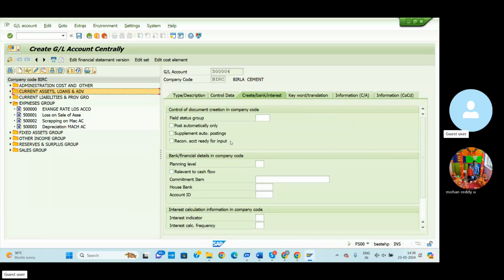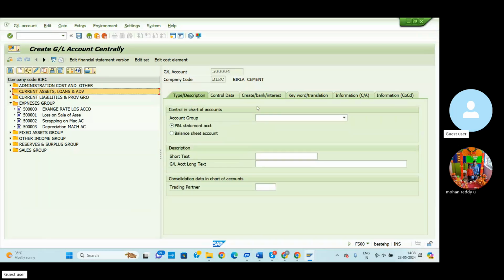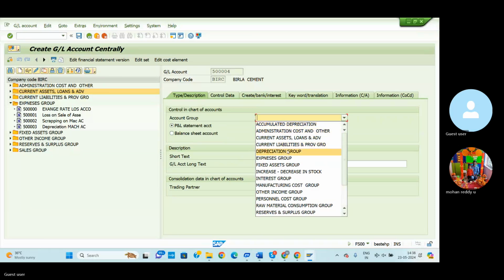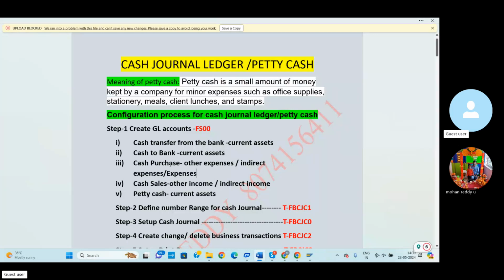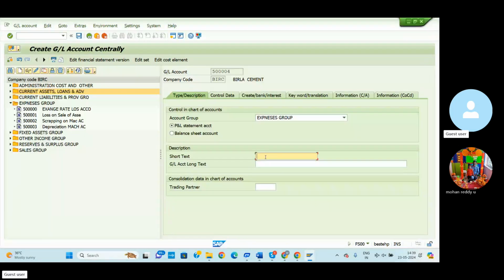So click here, go to the type description here, expenditure group. All the expenditure comes under the profit and loss account. Then here we can mention the short text. Short text means cash purchase account. So long text also I'll enter the same, cash purchase account.